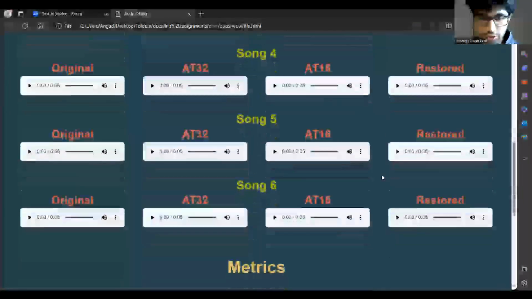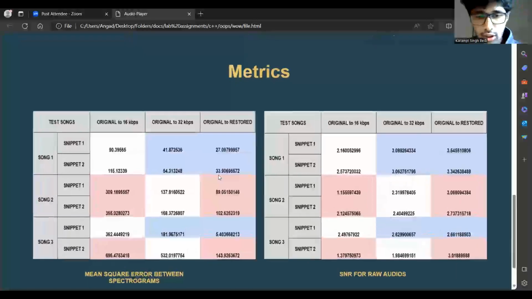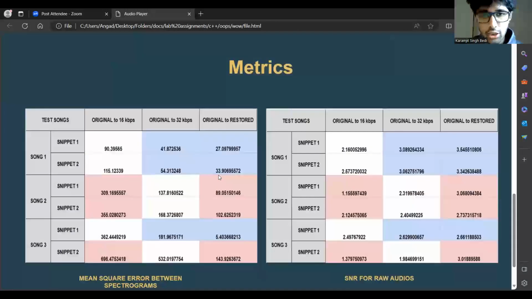Now we take a look at the SNR and the mean squared error of this very snippet. So when we tested this song, we only used the 32 kilobits version of this song as the input, and then restored it, which shows a very high decrease in the mean squared error and an increase in the SNR.